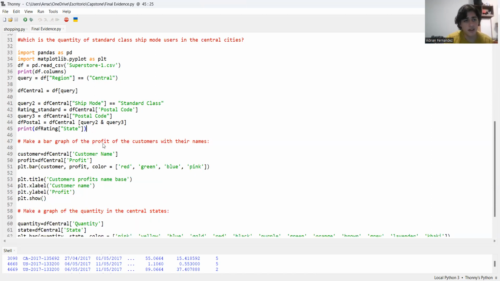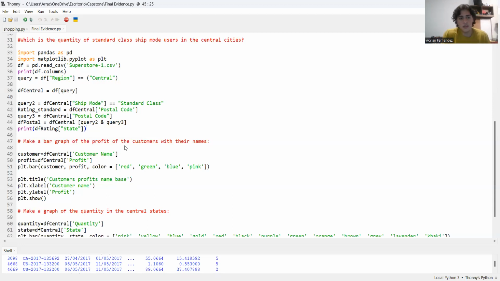The first bar graph shows the profit of the customers with their names. This helps a lot to check the specific names of the profits in the central region.